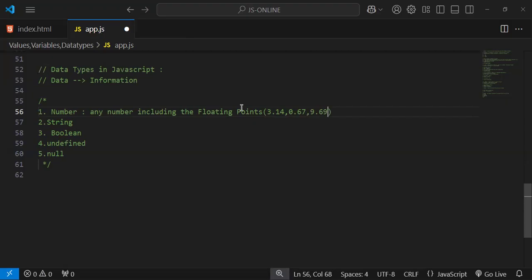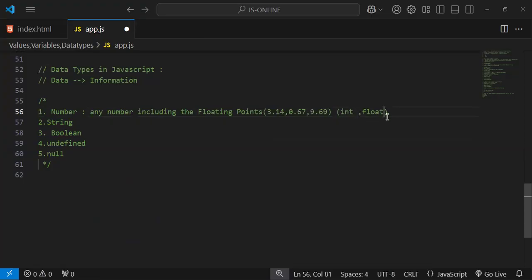Anything which has decimal points, we call them numbers. If you compare with another language like C, it has two kinds of data types, int and float. Int takes only integer numbers, which means they don't have floating point numbers. To declare a floating point number you have to go with float only, right?